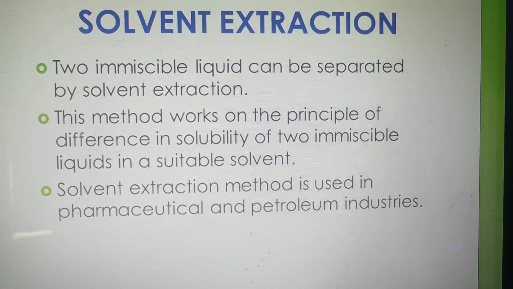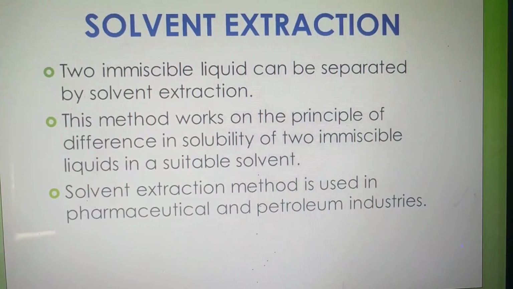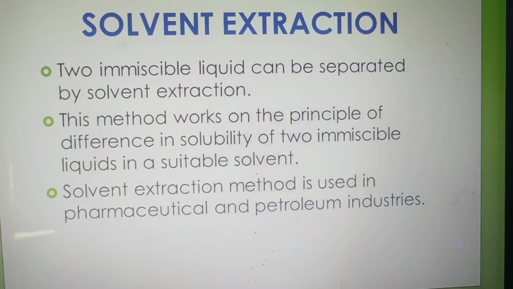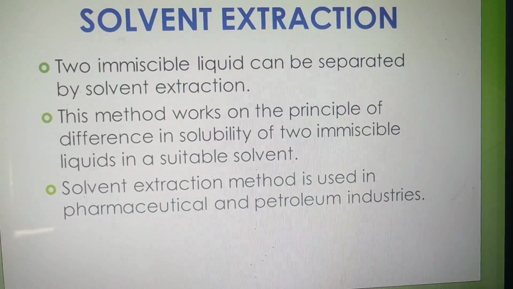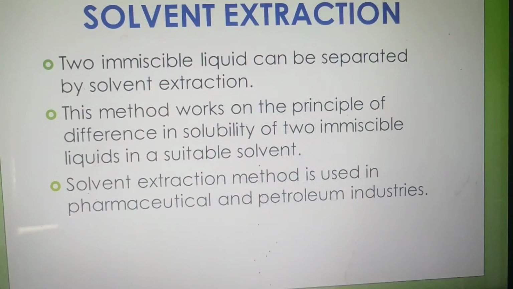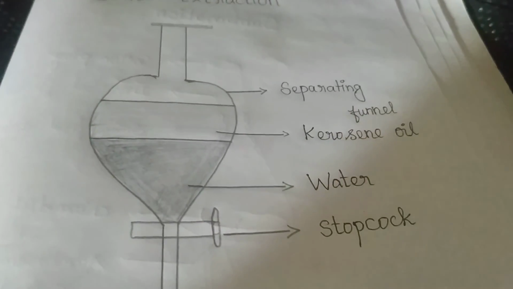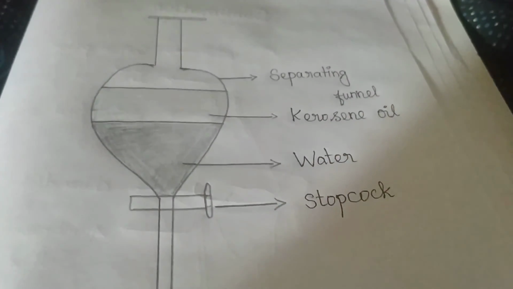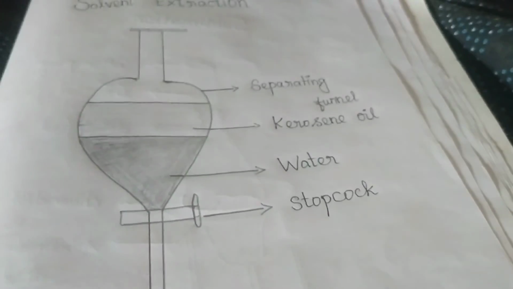One simple example I will say, children. Solvent extraction. What is the apparatus we use to separate in this method? Which apparatus? Separating funnel. I will show one image. Listen. This is solvent extraction. This is the separating funnel.